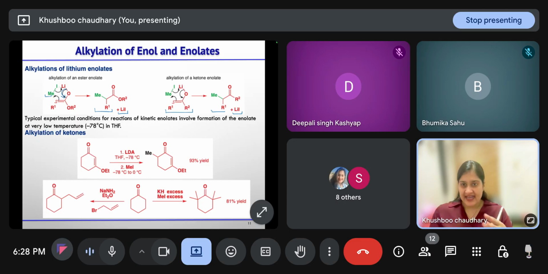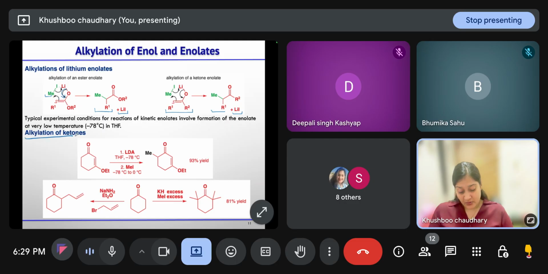Typically, wherever we are using LDA or butyl lithium, these reactions will need a lower temperature because we try to do the reactions at a slower rate so that we get the kinetic product and not the thermodynamic product.